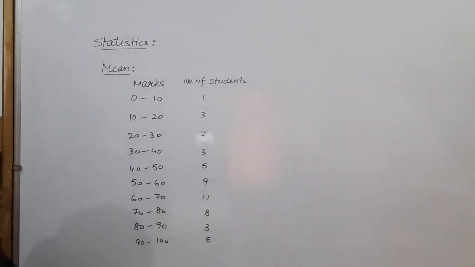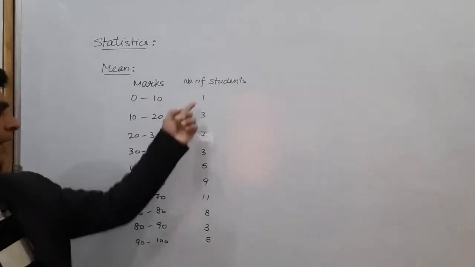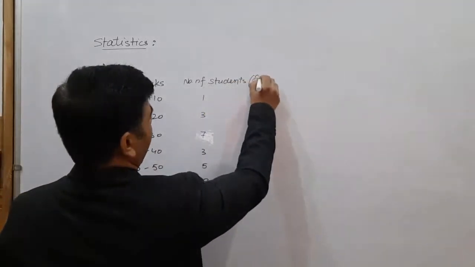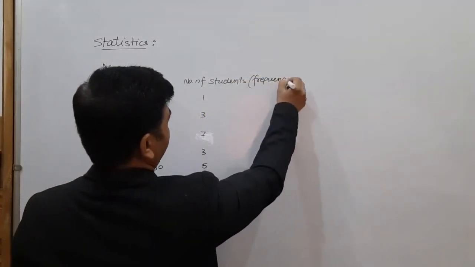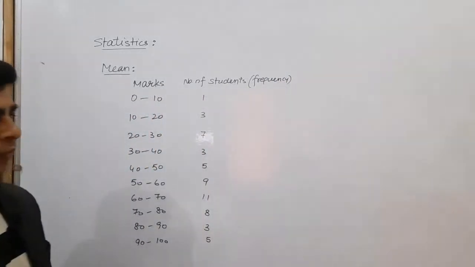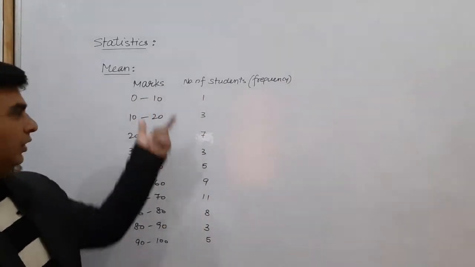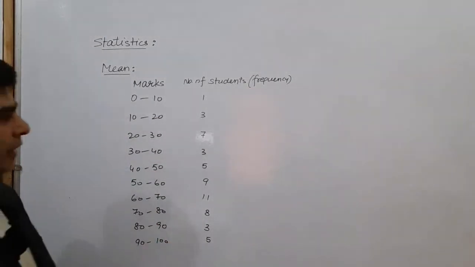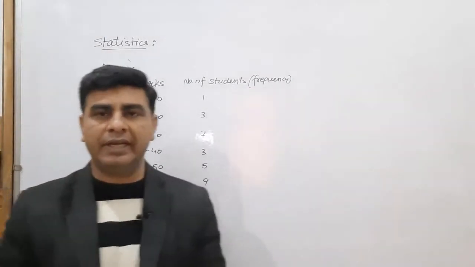So the number of students which are lying in the individual group is known as your frequency. This is known as frequency, the number of students which are put in a group. So in this way this is known as group data, and there may be ungrouped data which is having the less number of observations.